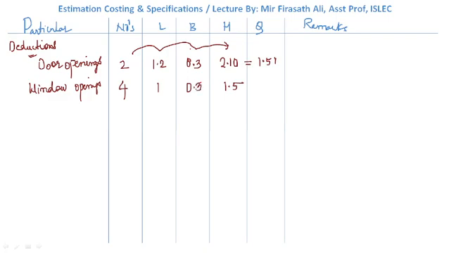Thickness of wall 0.3. If you multiply this, 4 into 1 into 0.3 into 1.5, we will get the value as 1.8. Okay. After that, we have shelves.